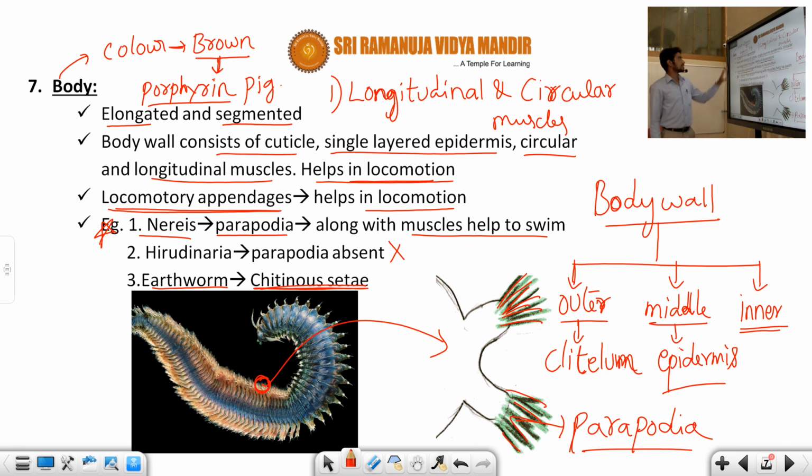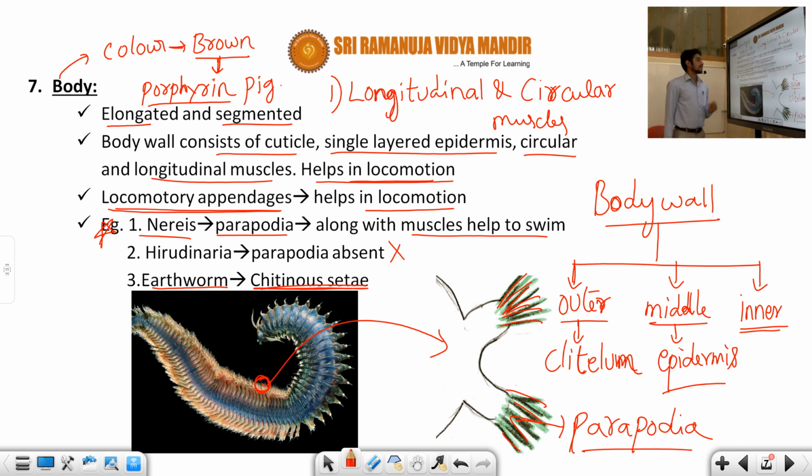Fine. So this is the information about the body, students. What do you understand about this body? Generally the annelids show a brown body color, due to the presence of porphyrin pigment. The body is elongated and segmented. It is made up of an outer layer, middle layer, and inner layer. Two types of muscles, longitudinal muscles and circular muscles, help in locomotion.